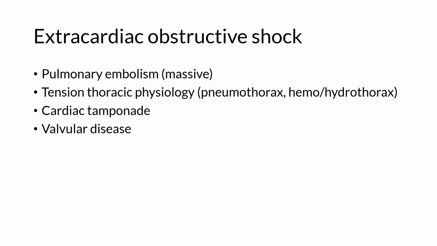In tamponade, fluid accumulates in the pericardium, compressing the thin-walled atria and right ventricle. This may be due to trauma or due to progressive conditions that cause pericardial effusions, including autoimmune disease, infectious pericarditis, or malignancy. Valvular disease is an uncommon cause of obstructive shock, but progressive aortic or mitral stenosis can do the trick, as can acute thrombosis of a prosthetic valve.